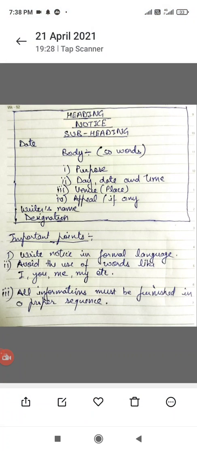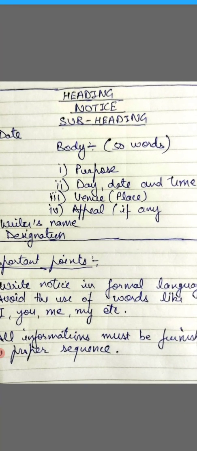Okay. Then comes date. You have to write down the date. Simply write down the date, like 22nd April 2021. Don't write down this again, DATE. Next comes body of the notice, which must be in fact 50 words. First, we have to mention the purpose. For what purpose, for what issue, for what matter we are writing the notice here.